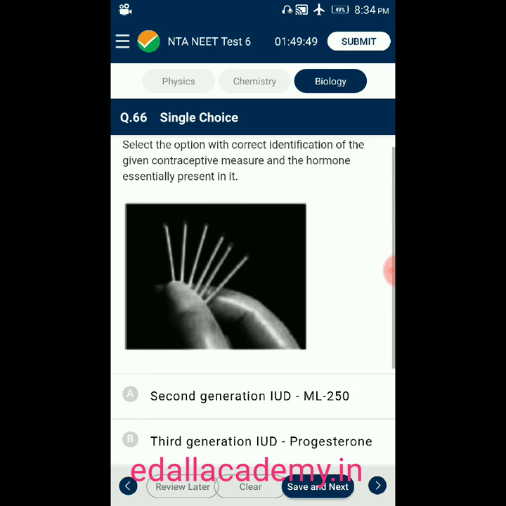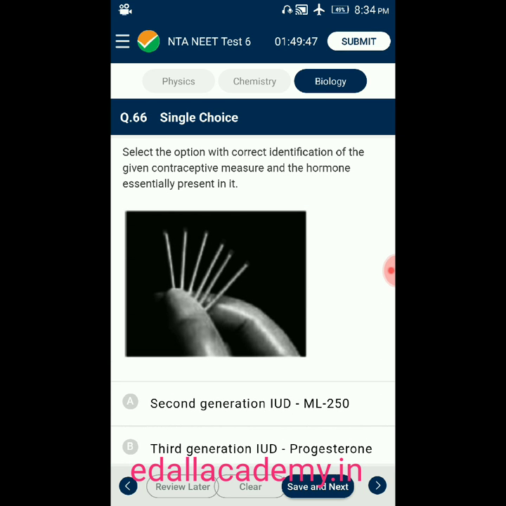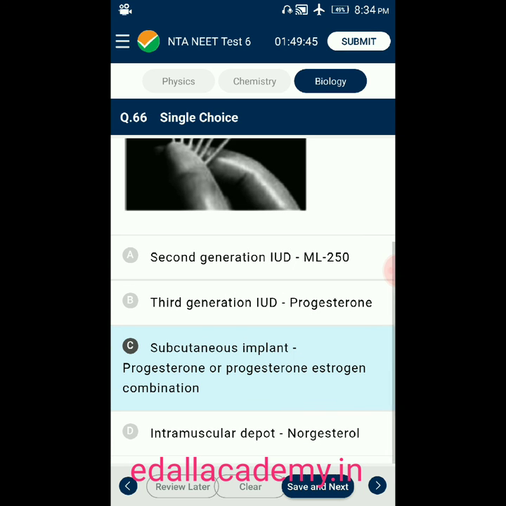From the given 4 options, the correct identification of the given contraceptive measure is subcutaneous implant, that is progesterone or progesterone estrogen combination. So the correct option is C.